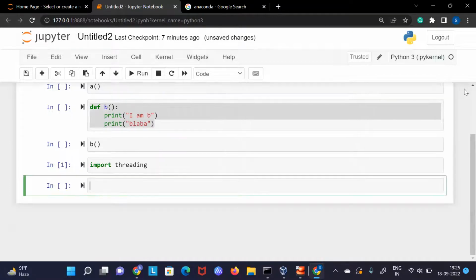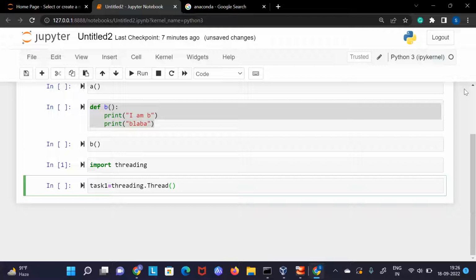Okay, so you can import threading. And now what we want in threading is, if we have two functions here, A and B, we want both of them to be run. So for threading, we can create some tasks. Like here, if I create a task 1, here I'm saying threading. In threading, we have a lot of functions. One of the functions is Thread.